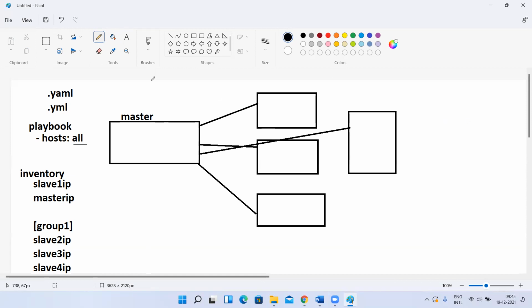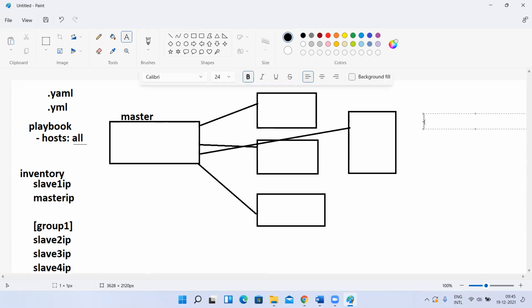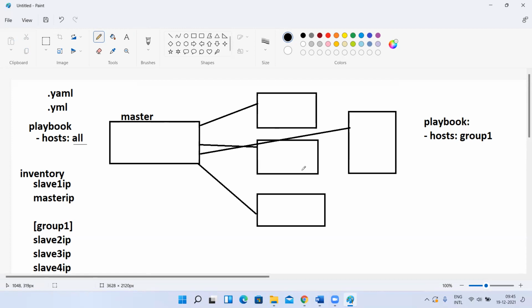But instead of this, for example, I have another playbook I want to run. Here you have mentioned hosts equal to group 1. Now, when I run the playbook, it is going to execute only on the instances which are part of this group, only on the IPs which are part of group 1. Understood, guys? Like this, if you want to run a playbook, you can run on all. If you have some IP addresses you want to group for a different purpose, you can group them, and you can run your playbook only on those IPs. Is it clear?